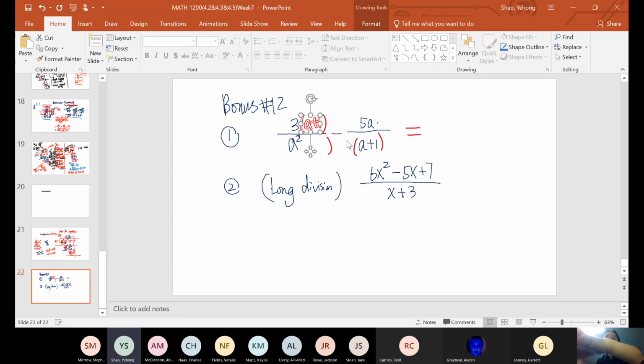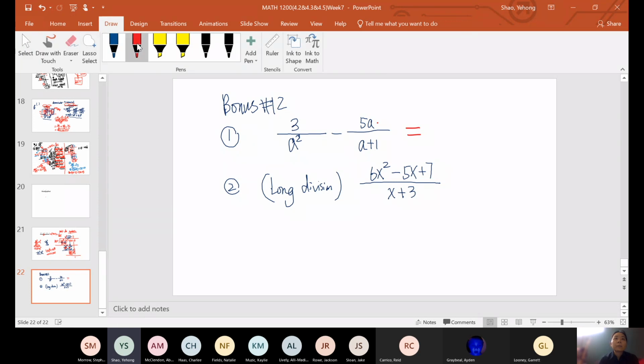So the first thing we want to do is to find the least common denominator. Notice that one of the denominators is a squared. I think one student thought it was 2a. This is not 2a. 2a and a squared, they're different. 2a means 2 times a, or a plus a, but a squared only means a times a. It's not the same as 2a.